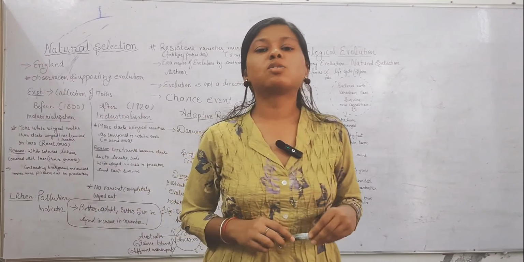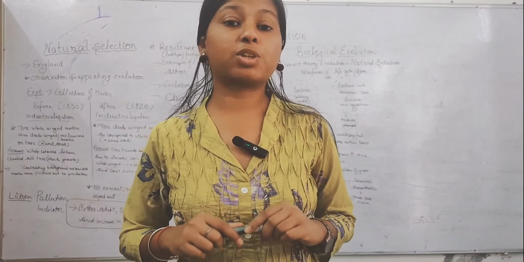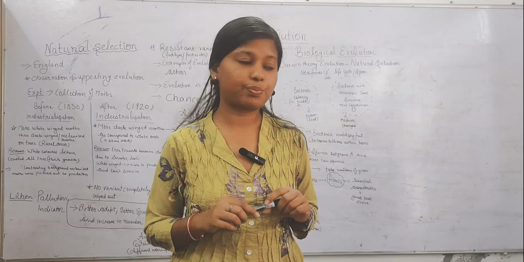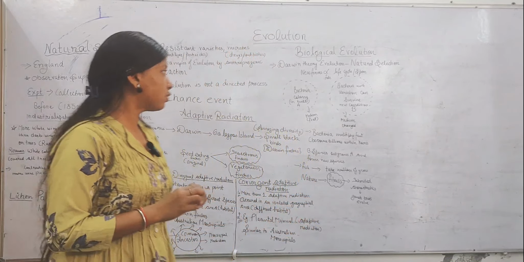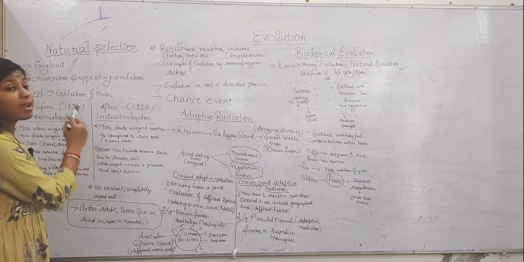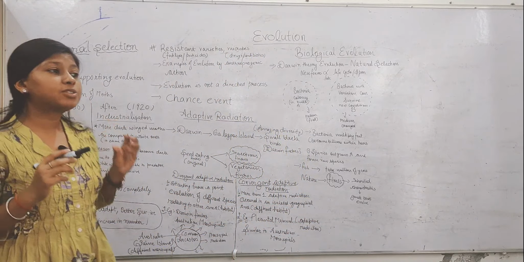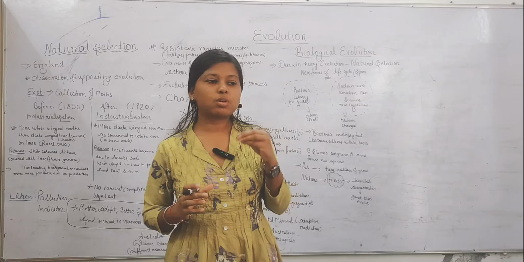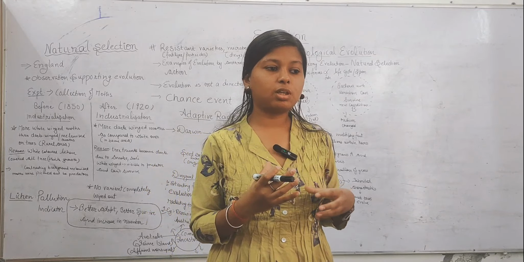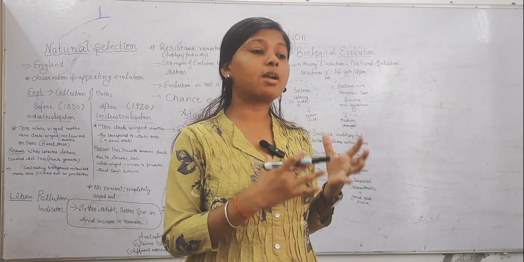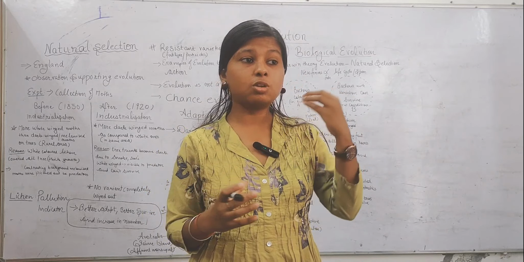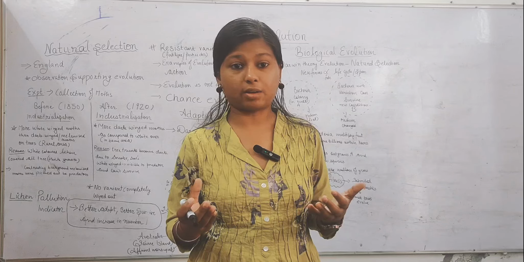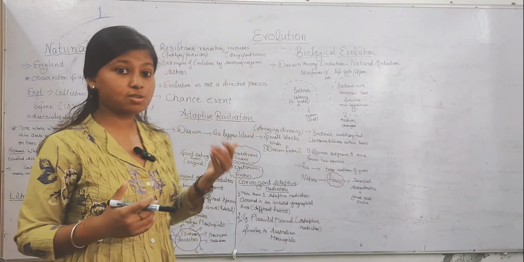Hello everyone. Today we are going to discuss the next part of evolution, that is natural selection. First of all, what do we mean by natural selection? Natural selection is a part of evolution. There is a variation in the new species, that are permanent changes in the new species, on the basis of which nature selects. So that is natural selection.